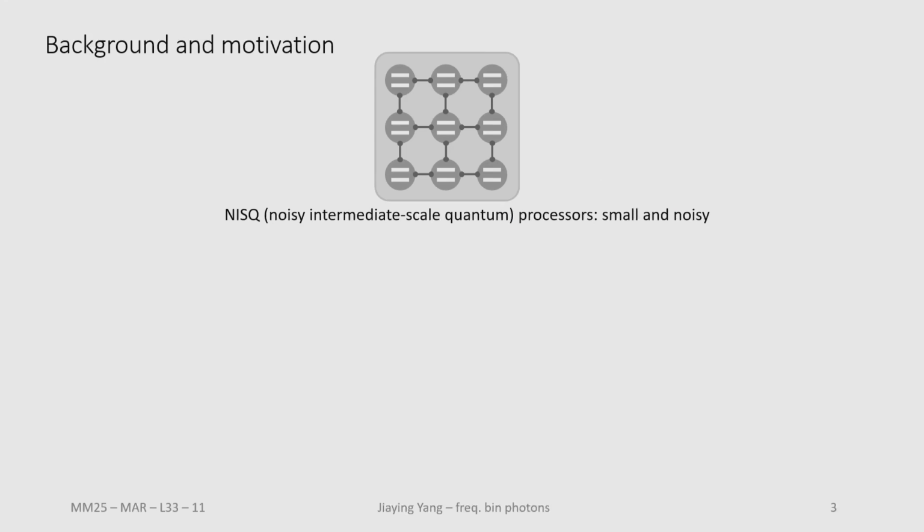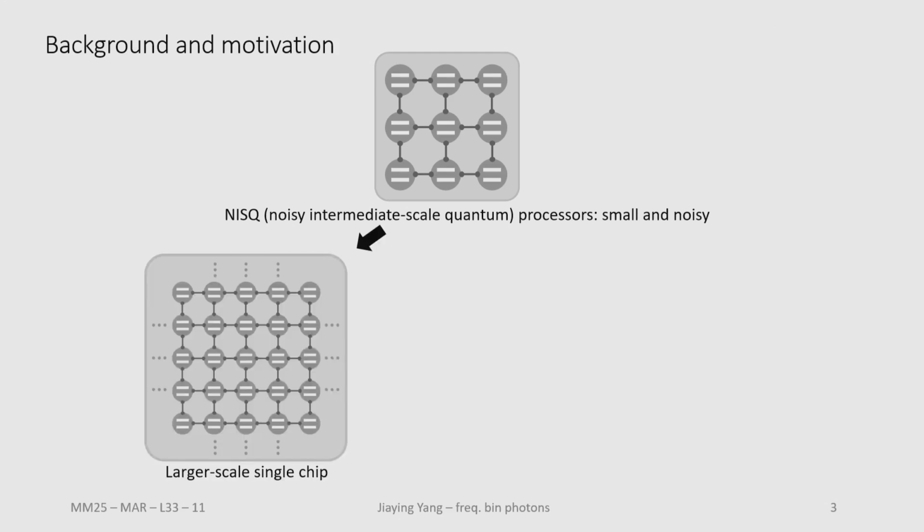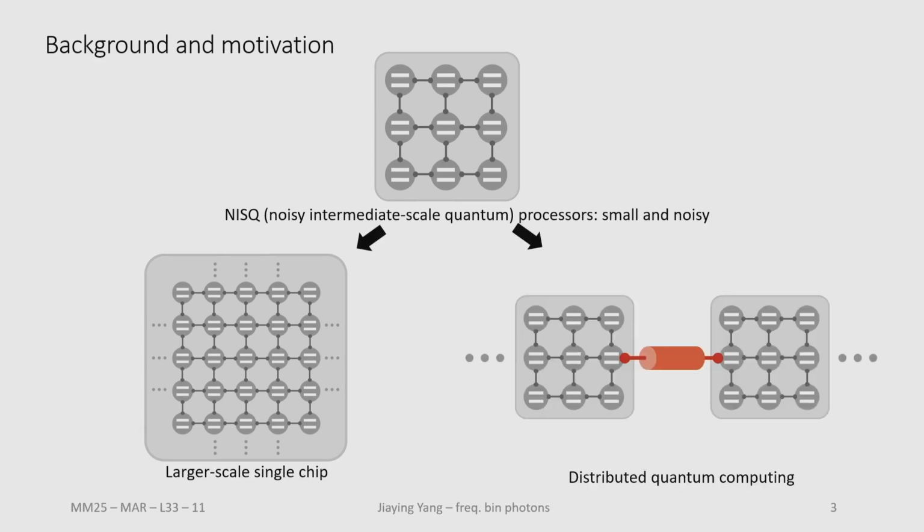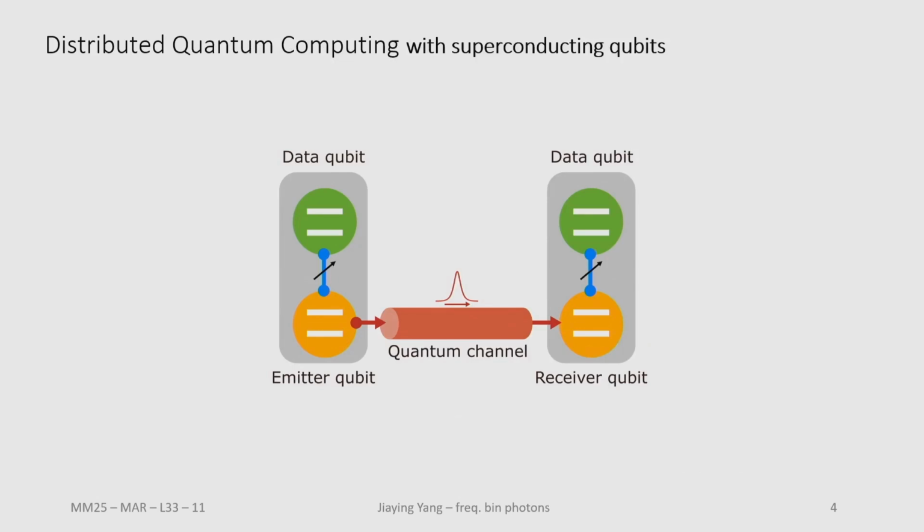When we talk about near-term quantum processors, we usually refer to NISQ devices, which are small in scale and also prone to noise. In order to scale the system up, there is, of course, one way to have more qubits on a single chip, and one can also go for a distributed quantum computing system to build a connection between smaller-scale quantum processors. In order to do that, we want to build a quantum channel between two remotely distributed quantum processors. And for superconducting qubits, this can be done by using traveling microwave photons.